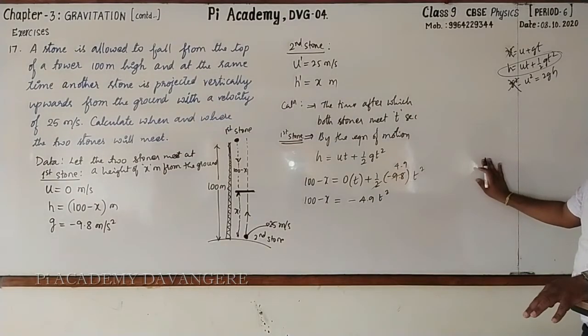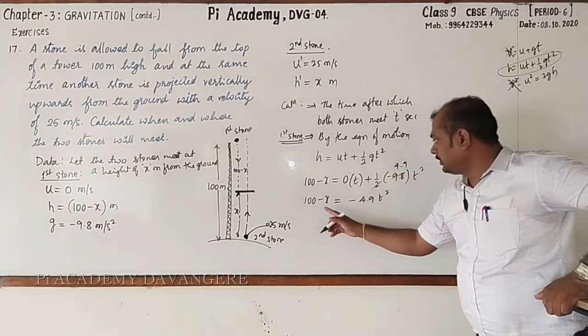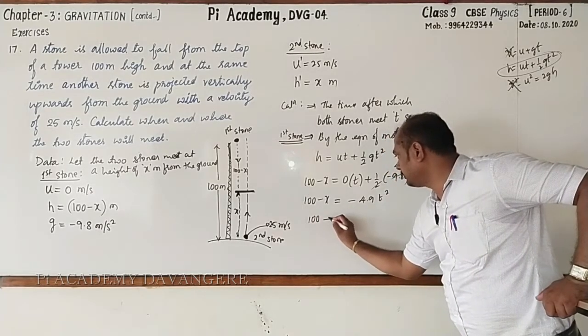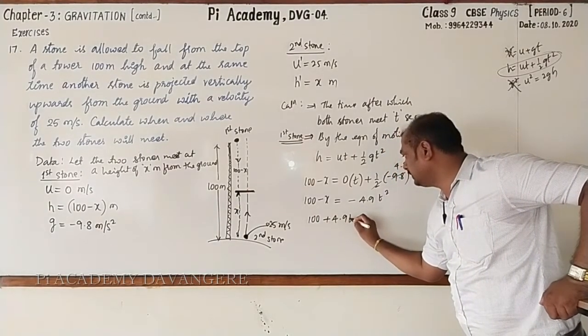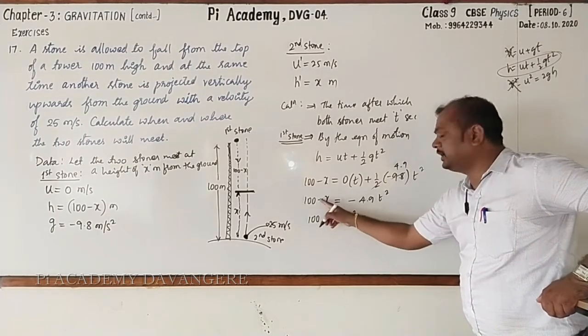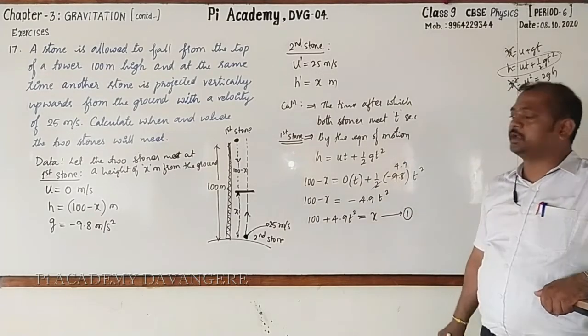Followed? Now let us solve x from this. 100 as it is, then plus 4.9 t square, then minus x, take that to the right hand side. You may call this statement 1.